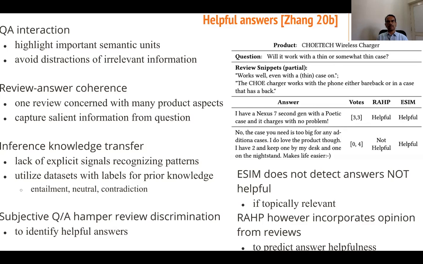Review answer coherence: one review is concerned with many product aspects, to capture salient information from the question. Inference knowledge transfer: lack of explicit signals, recognizing patterns, utilizing datasets with labels for prior knowledge: entailment, neutral, contradiction. Subjective QA hampers review discrimination to identify helpful answers. So eSIM in particular does not detect answers that are not helpful; it's topically relevant. RAHP, however, incorporates opinion from reviews to predict answer helpfulness.